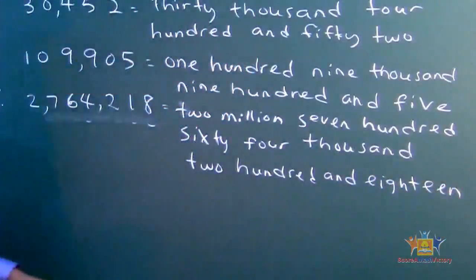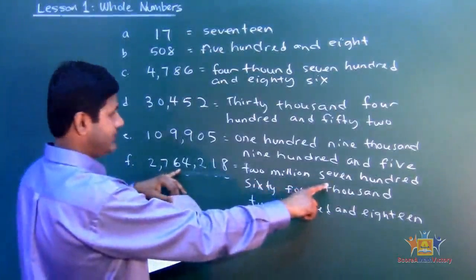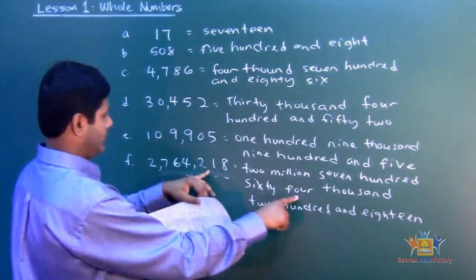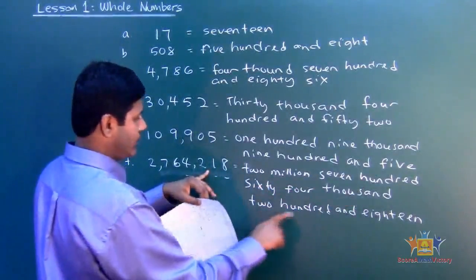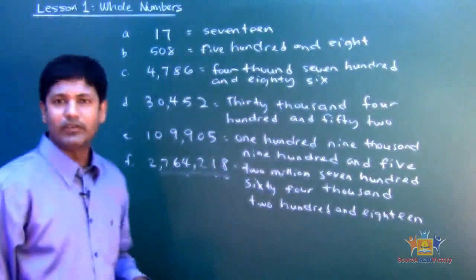There we go. See that? 2,764,218. Very easy, very straightforward.